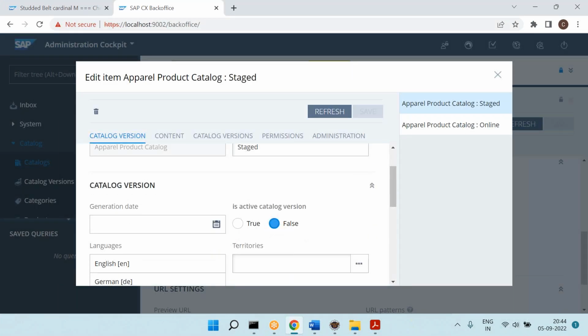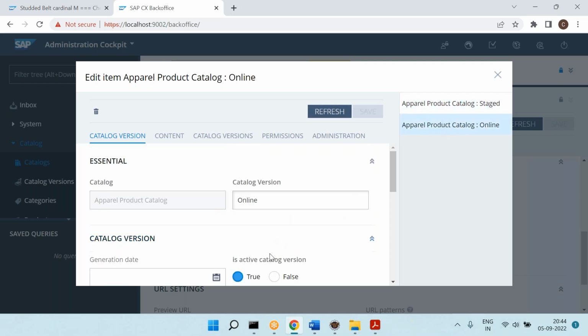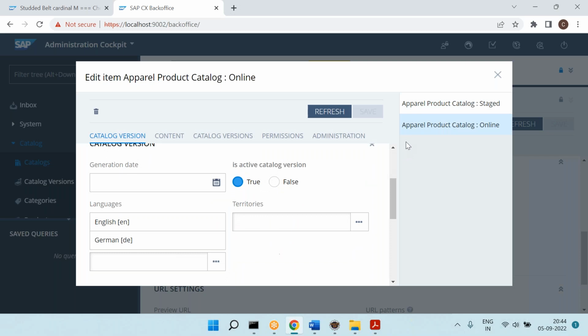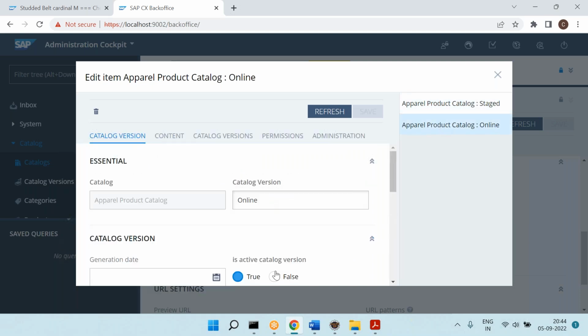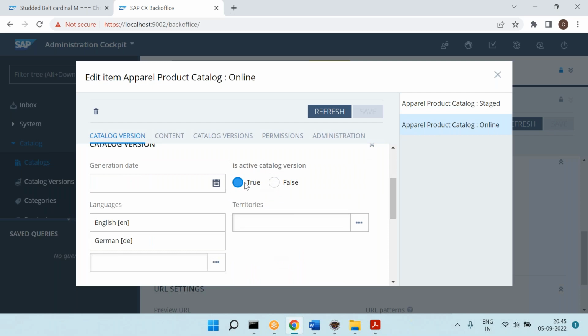Now can you observe, staged is active true, online is active true. Which is the active true right now? Staged or online? Online. So that means active true means website will take the data from that version.